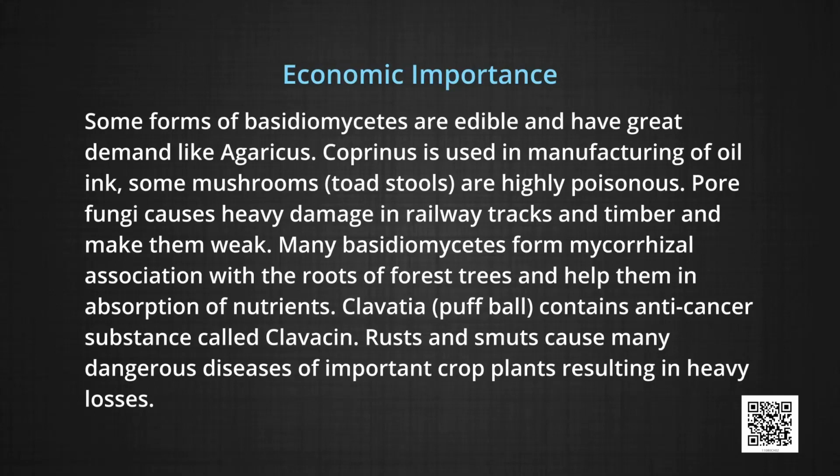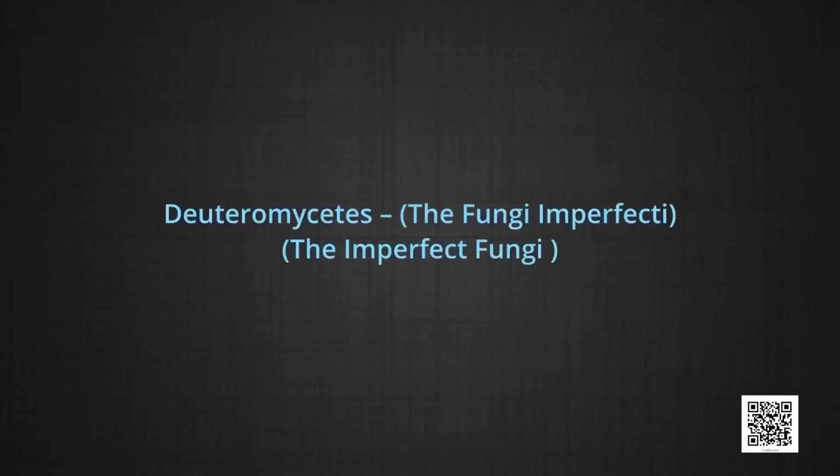Some mushrooms like toadstools are highly poisonous. Some fungi cause heavy damage to railway tracks and timber and make them weak. Many Basidiomycetes form mycorrhizal associations with the roots of forest trees and help them in absorption of nutrients. Calvatia, a puffball, contains an anti-cancer substance called calvacin. Rust and smut cause many dangerous diseases of the important crop plants, resulting in heavy losses.